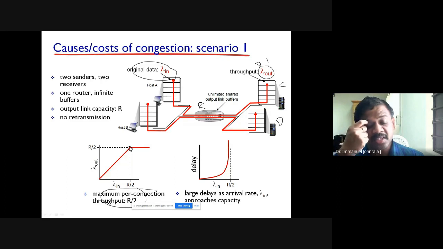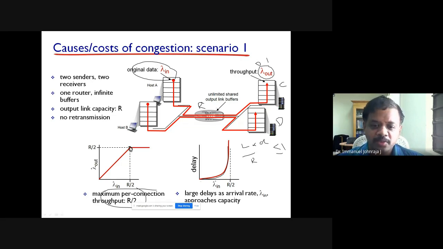What is the problem, sir? There is no problem. But what about the delay measurement? Delay measurement gives something interesting. As lambda in increases, delay slowly goes up. You remember there is a formula, L multiplied by a, LA by R, which is the traffic intensity. This traffic intensity is supposed to be less than 1. It is not supposed to be equal to 1 or greater than 1.